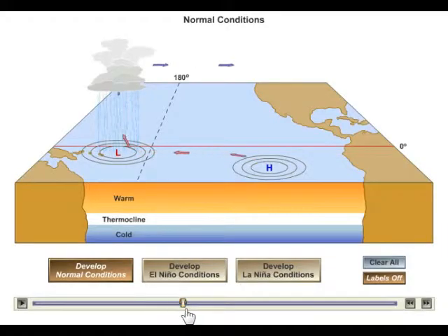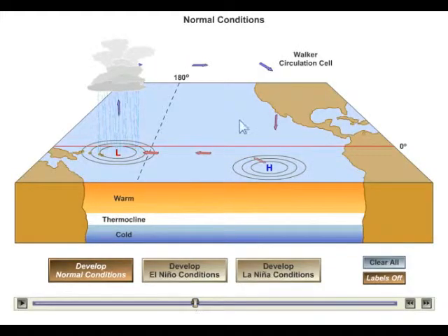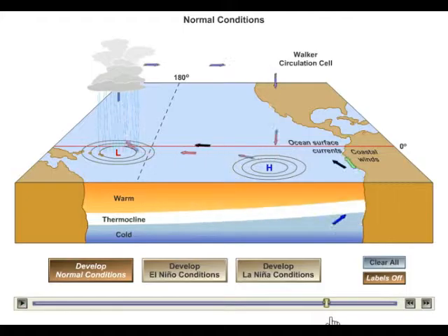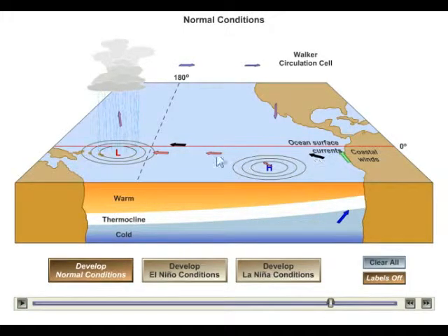And what happens is a circulation cell called the Walker cell is set up here, and it basically runs like that. Well, the effect of that is to push the water away from South America. Ocean surface currents are pushed this direction, and that takes warm water and pulls it away to the west, and it lets cold water come up from below. Here we have warm water, the thermocline, the big change from warm to cold, and then cold water down underneath.